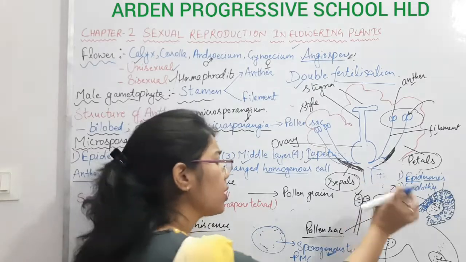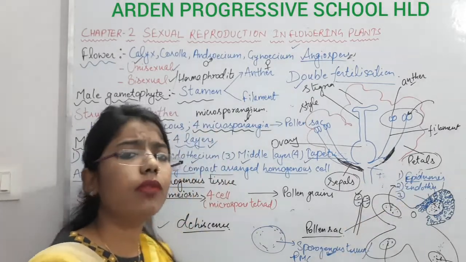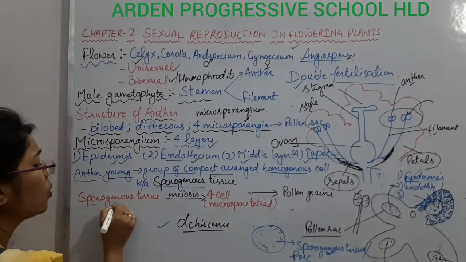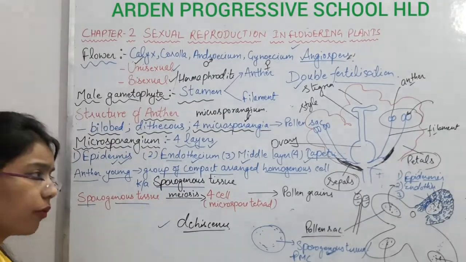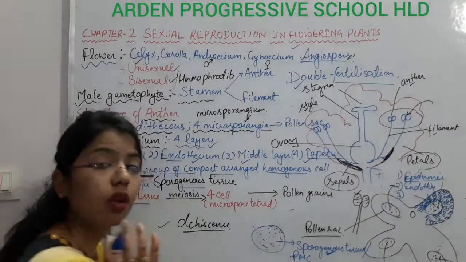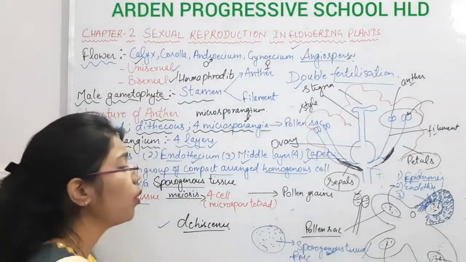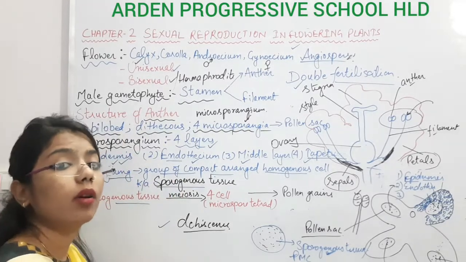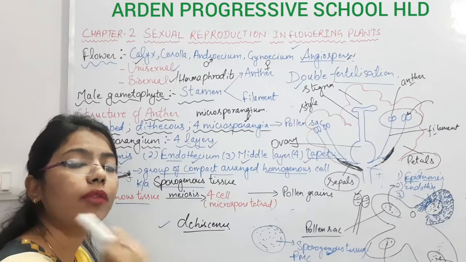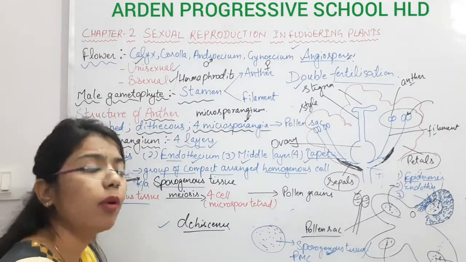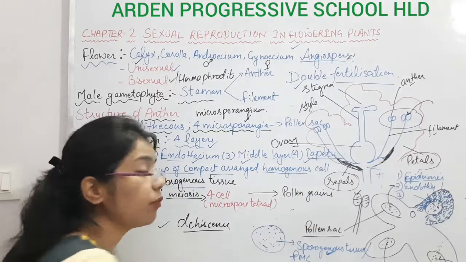So that much we have done in case of anthers. Now we come to the point: what is the role of the sporogenous tissue? We know that inside this pollen sac there will be formation of pollen. Pollen is the male gamete. The first step of gametogenesis is to form the male gamete, or the pollen grain. So how will the pollen grains form?